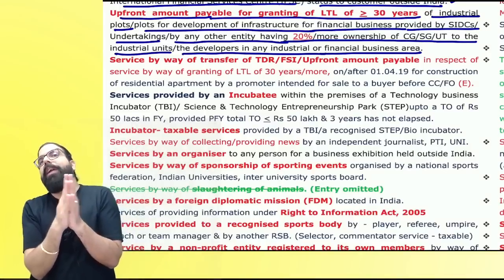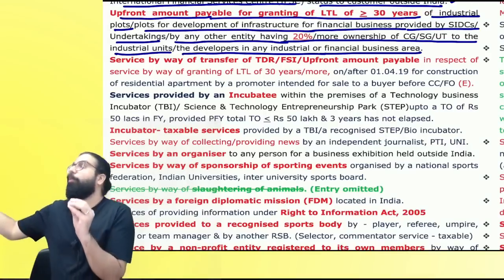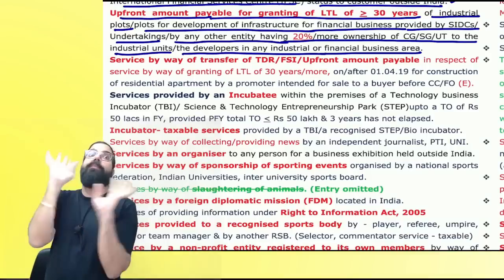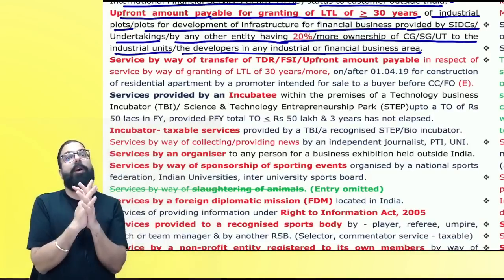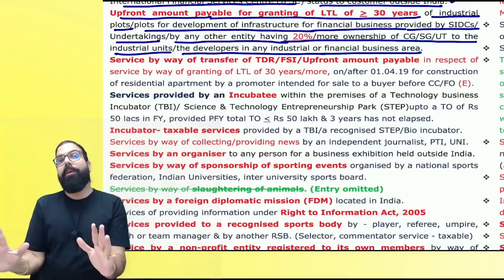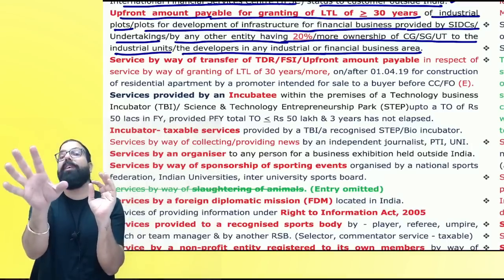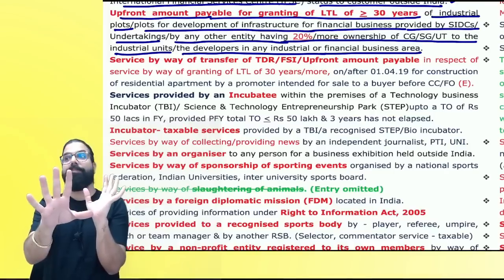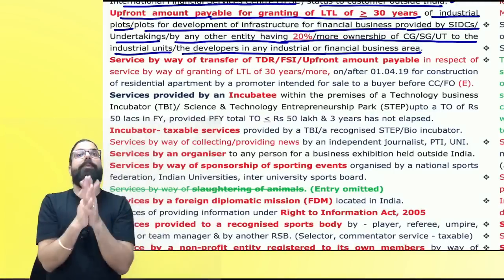Sir, I want to put up one industry, and for that please give me a plot. They told me you have to pay 10 crore rupees or 1 crore rupees as upfront amount for giving you an industrial plot. That upfront amount which you give for the long-term lease will always be exempt. Remember, the upfront amount is exempt, not the monthly rent. Only the upfront amount is exempt. Are we clear, everyone?